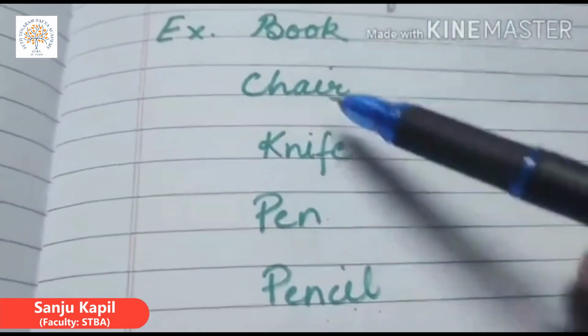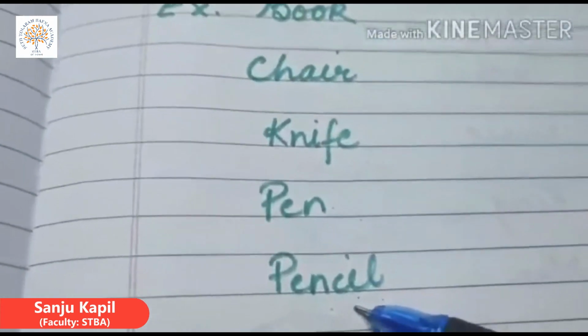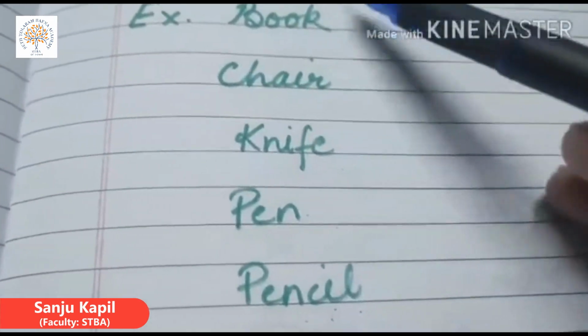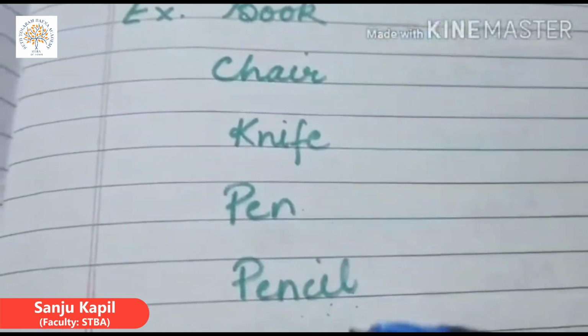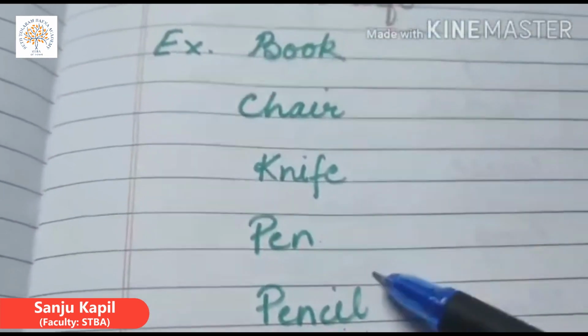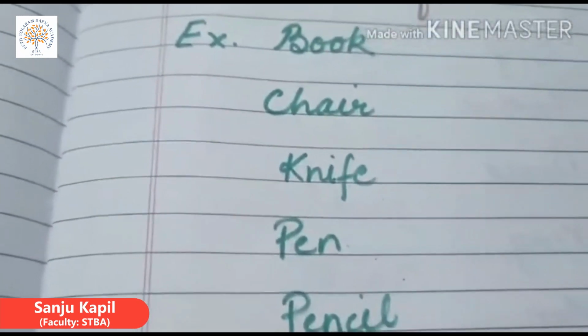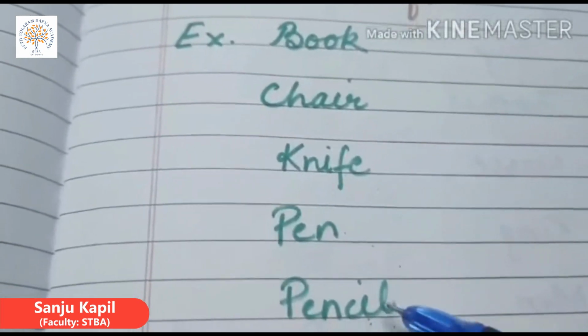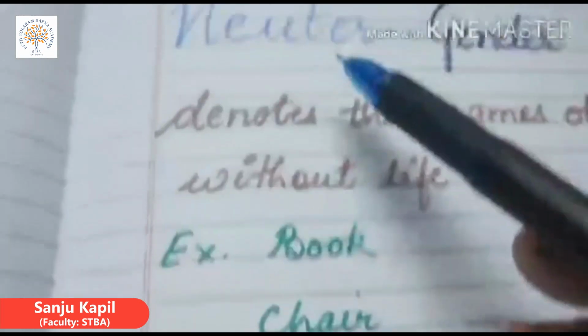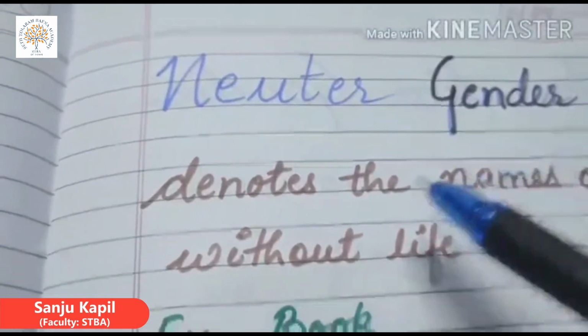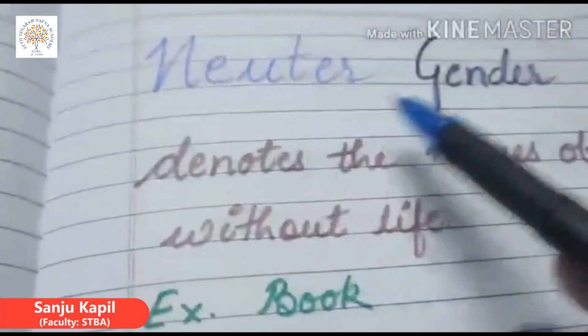So all these are neuter gender. All these nouns are non-living things, so they are neither male nor female. Such nouns are called neuter gender.